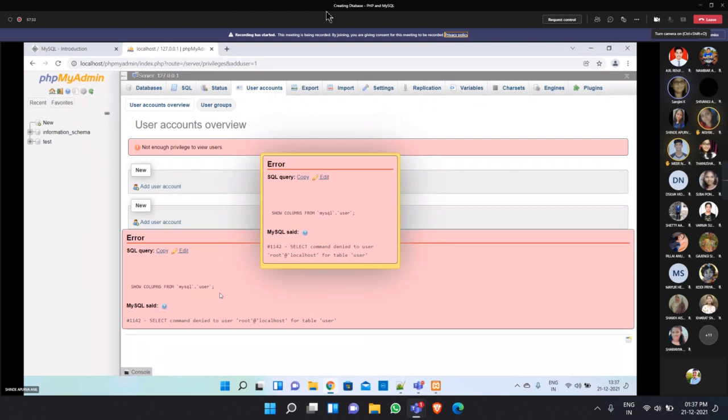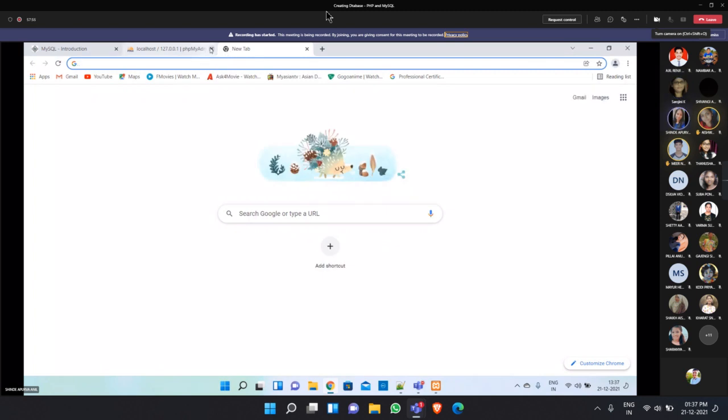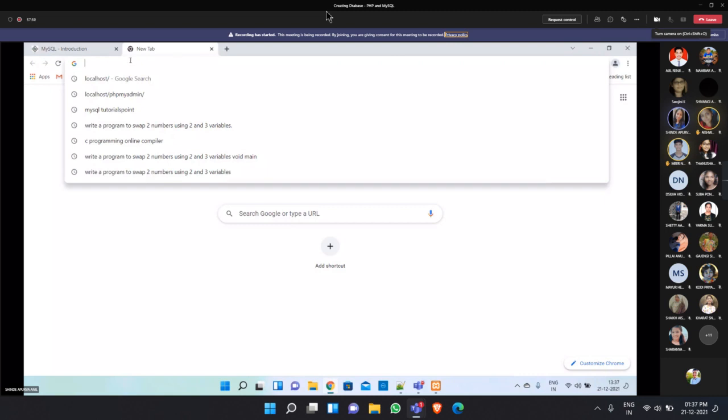Go to localhost slash your folder which you created. You saved all the PHP files, no? Yes, ma'am. To open that, you type localhost slash your folder name which you created in htdocs. Open a new tab or close this again. Okay, ma'am.